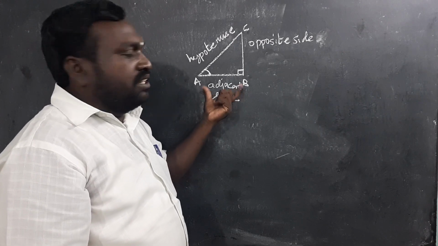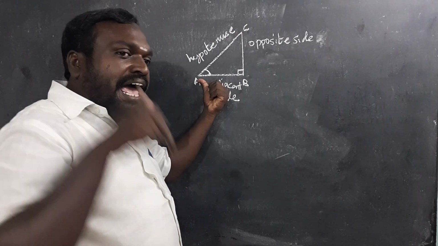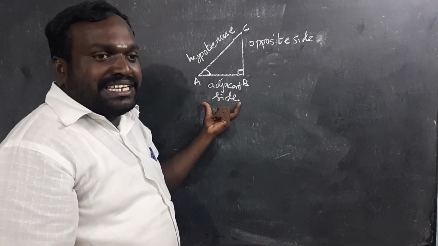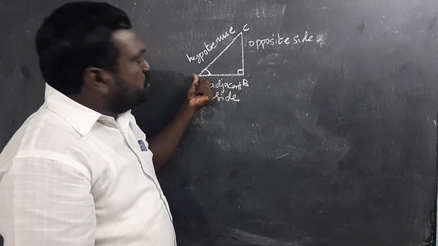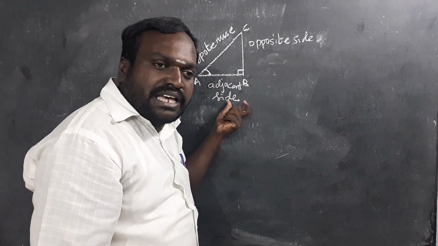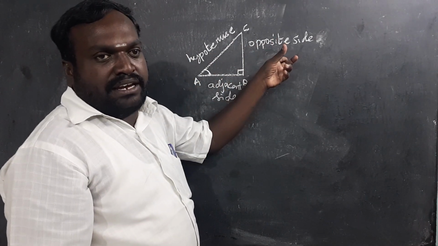The side which is opposite to the given acute angle we call the opposite side, and the other side we call the adjacent side. The side adjacent to angle A is the adjacent side, and the side opposite to angle A is the opposite side.